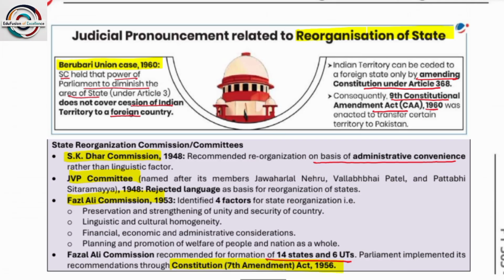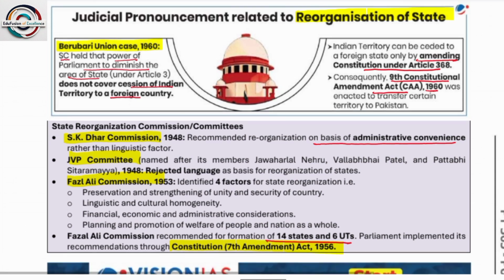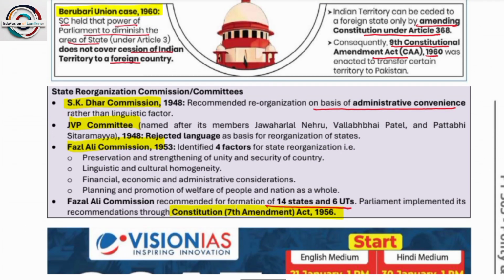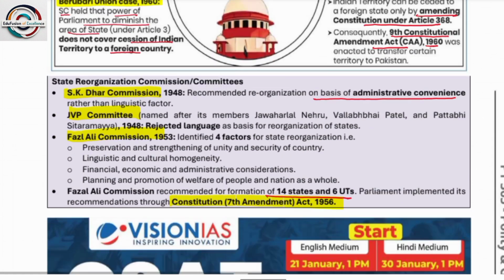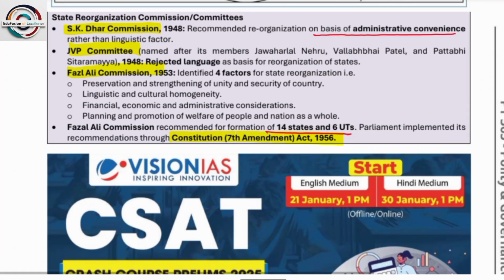Okay. So judicial pronouncements related to the reorganization of states are the Berubari Union case. I hope everyone remembers. SK Dhar Commission, JVP Committee and Fazl Ali Commission, the first State Reorganization Commission. When was the Fazl Ali Commission set up? 1953. Please remember the first State Reorganization Commission was set up in 1953.